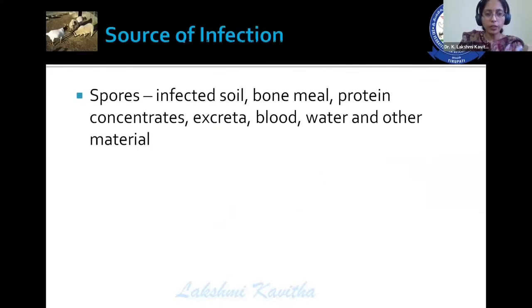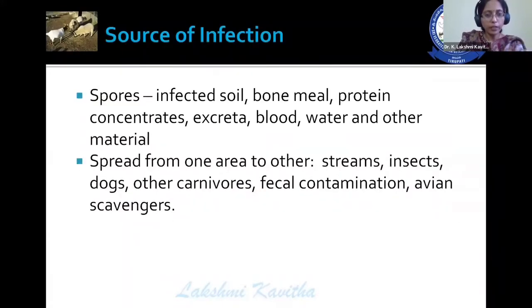Here, the source of infection is spores, infected soil, bone meal, protein concentrates, excreta, blood, water, and other materials. Spread of infection from one area to another is either by streams, insects, dogs, or carnivores, fecal contamination, avian scavengers. All these are the methods for the spread of infection from one area to another area.